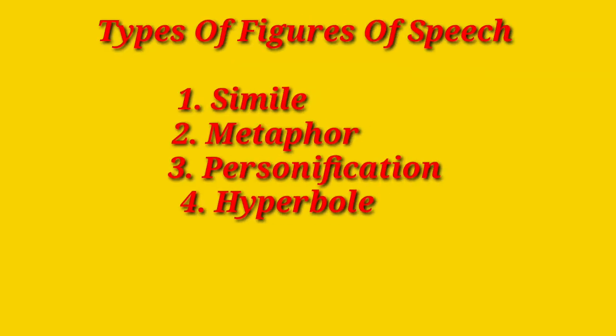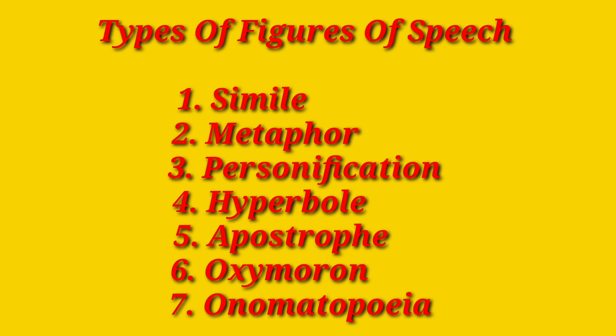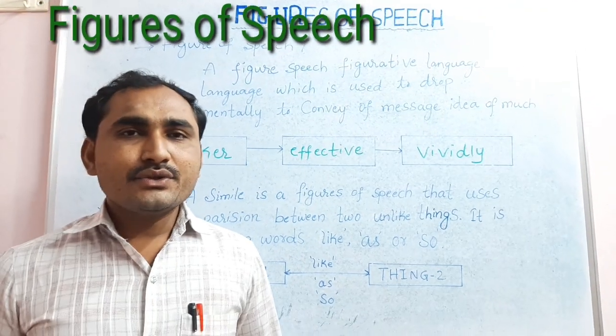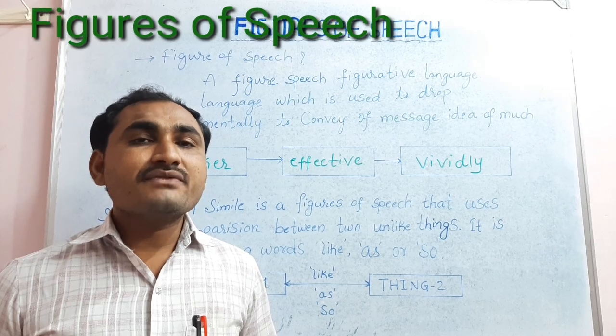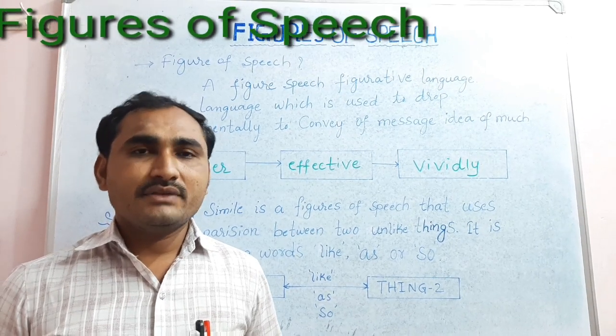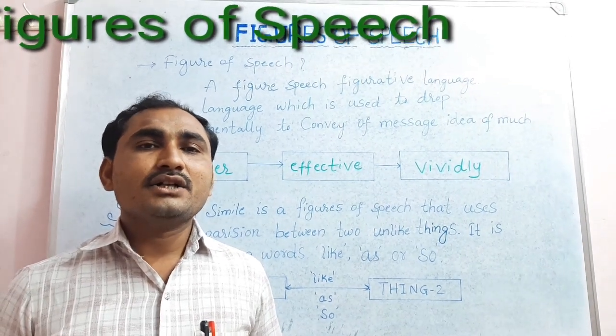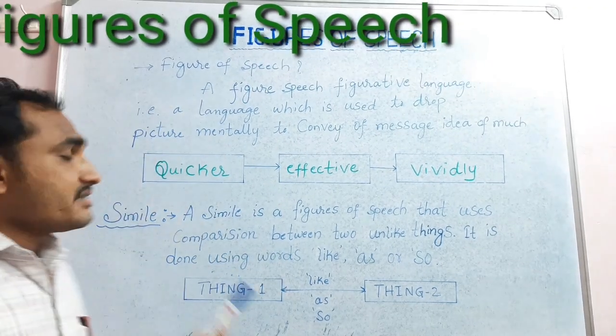Types of figures of speech: simile, metaphor, personification, hyperbole, apostrophe, oxymoron, onomatopoeia. I will give you a trick to remember the names of the 7 figures of speech at the end of the video. Let's get started. The most common figure of speech, simile.